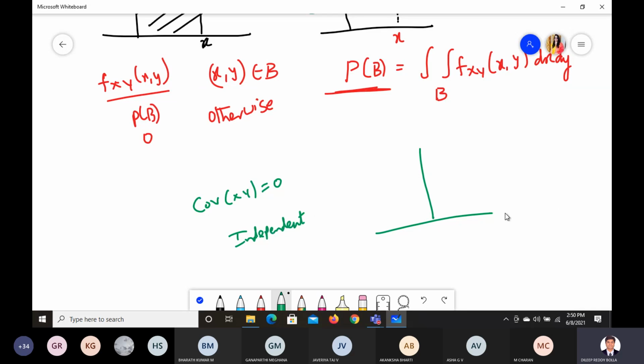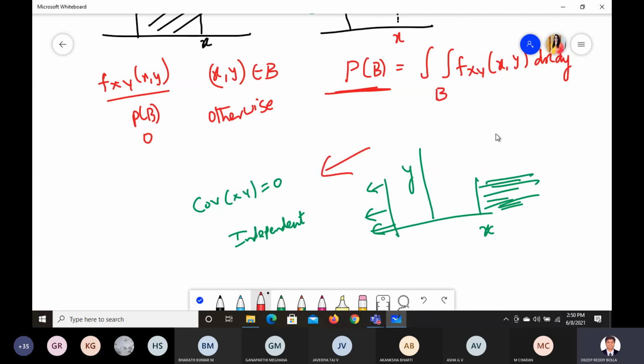Now what we are trying to mention here is the x value. This is the region we are looking at. Now this y value is located somewhere on this side. If you want to find the joint probability of this x and y, can we do it? This is going this side and this is going this side. They are independent of each other. They are not dependent on one another. Now if you want to find the joint probability of y, we don't need to consider x. Directly we can find it with x, y.